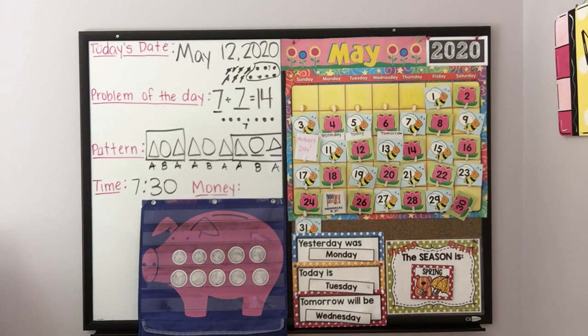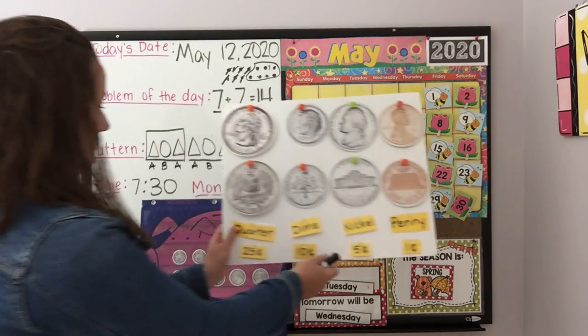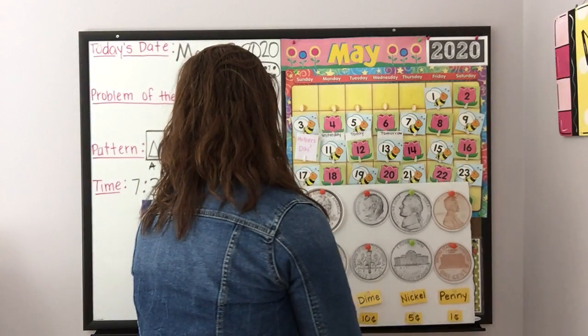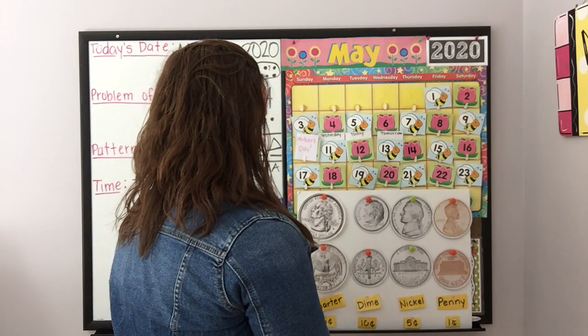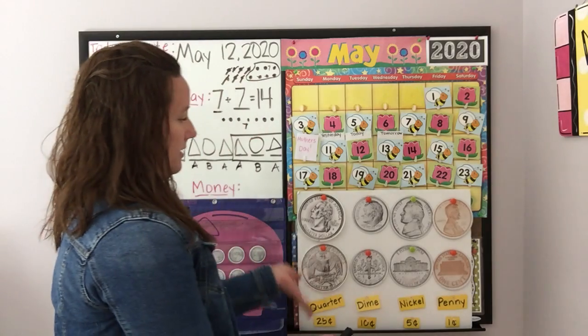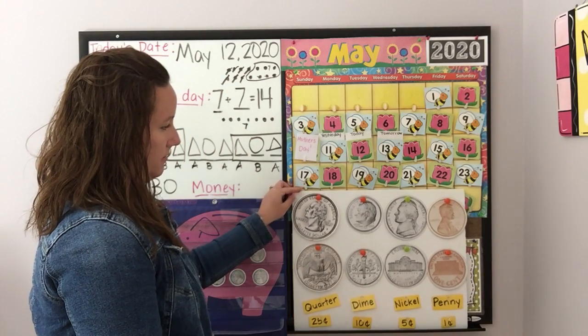All right. Last but not least today is money. So here's our money board. Try to get it to balance without falling. It's going to work.